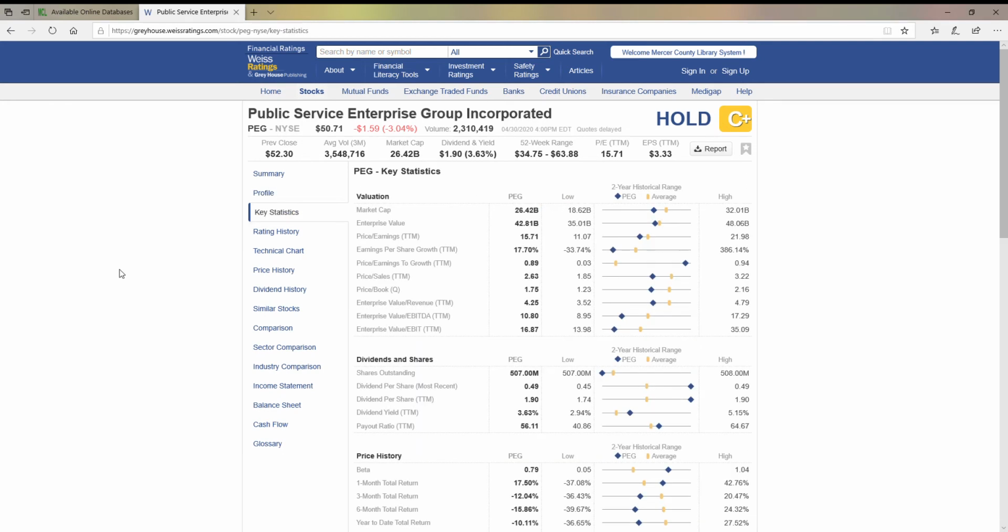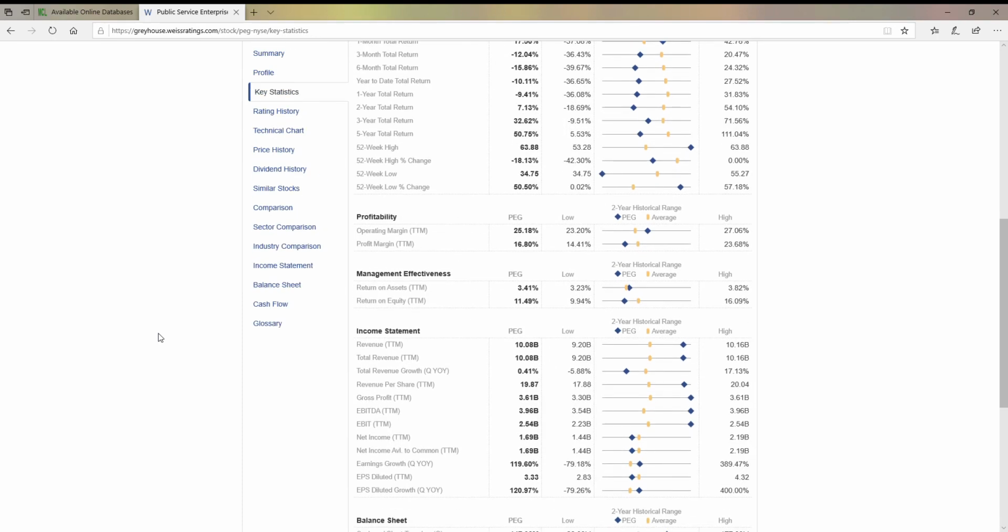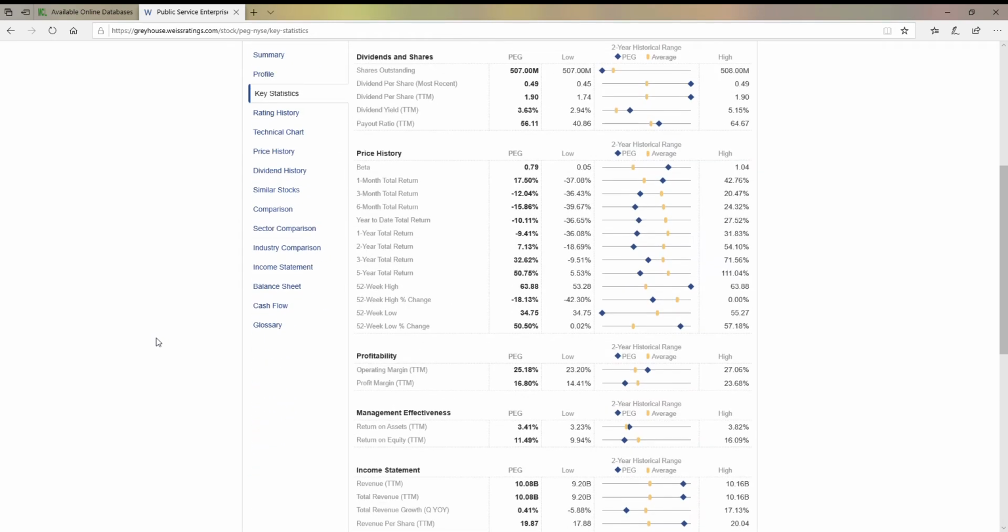The key statistics are the comparison that you're going to see, and it's going to give you the 2-year historical range here. So it's going to be the industry average, the stock market average, and then again, the diamond is the specific one you're looking at. You're looking at those data points we were looking at in terms of the price history, and the values are listed here, so you can see how it compares over a 2-year range.